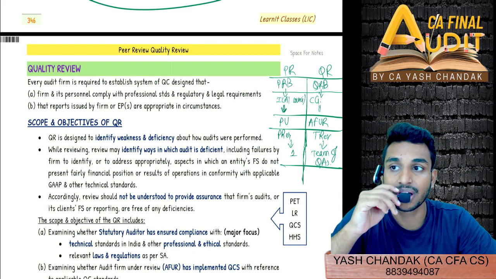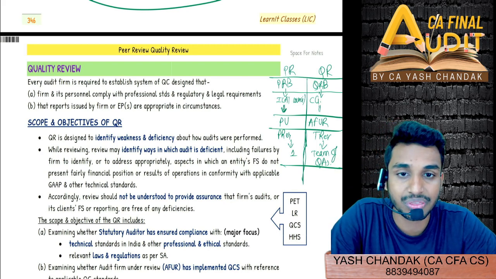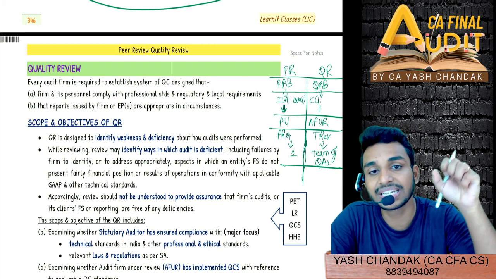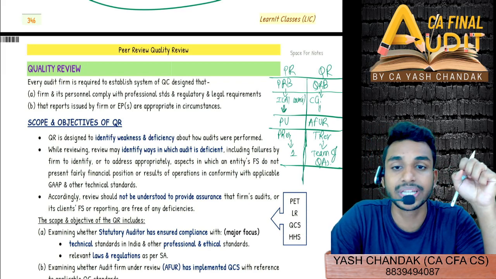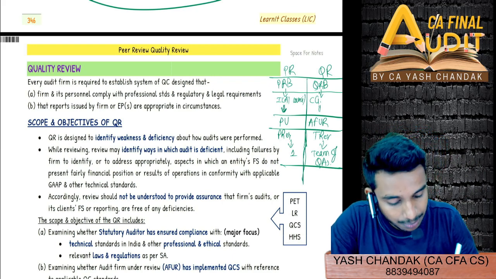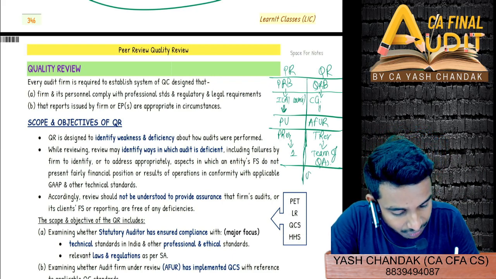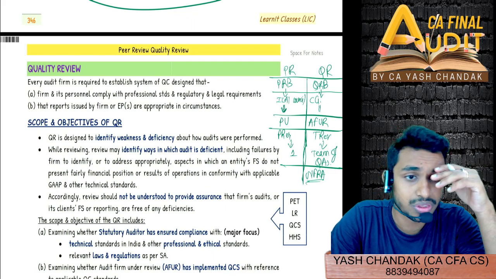So when we detect a certain type of non-compliance in any entity, the quality review board can select that entity, see who the auditor is, and then select that auditor for the quality review purpose. The important point to note here is that NFRA has come into the picture. Do you remember there was a fight between the Institute, ICAI, and NFRA, where NFRA took all the controls of the auditor?